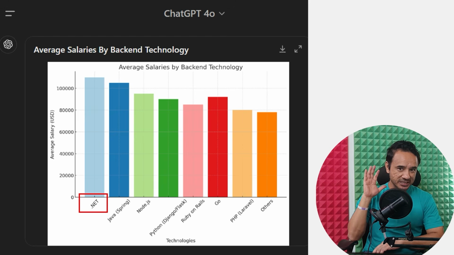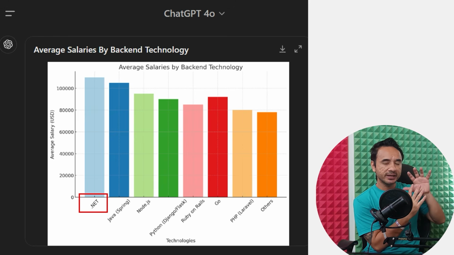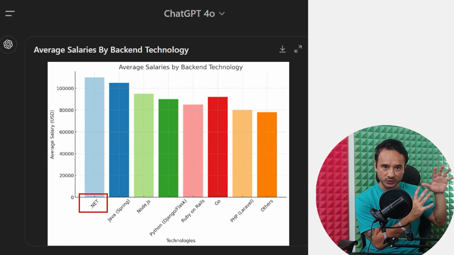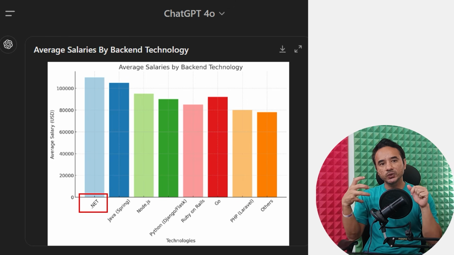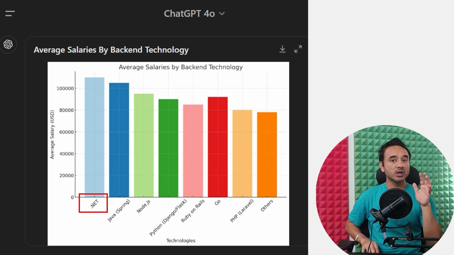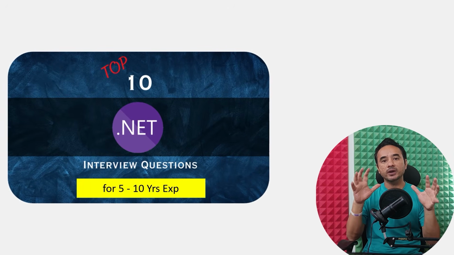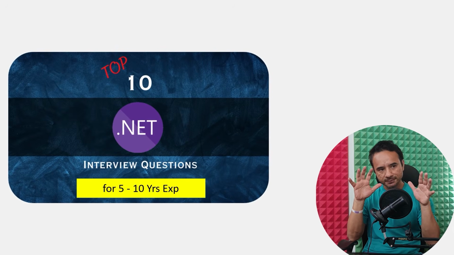Hello friends, as per my research, .NET is the backend technology where the average salary is higher than any other backend technology. Now to get the job and for cracking the interview, today I am going to cover the top 10 .NET interview questions for candidates having 5 to 10 years of experience in .NET.